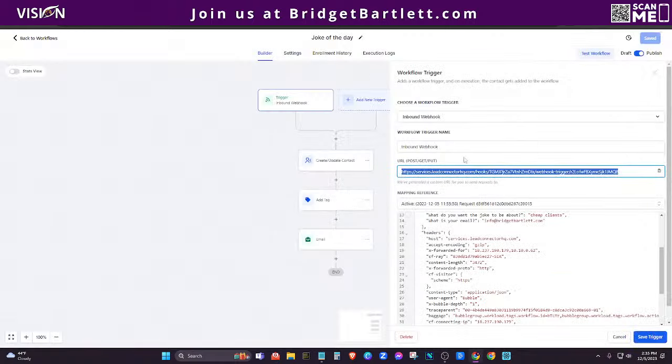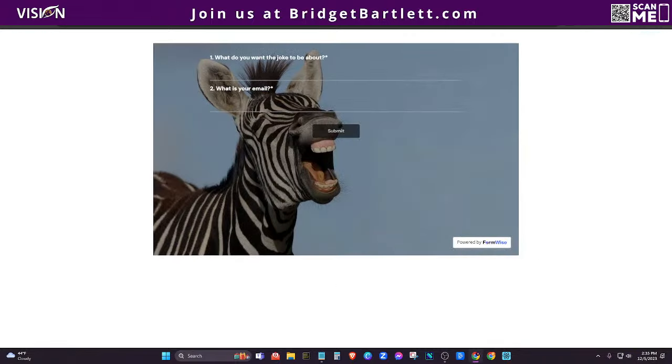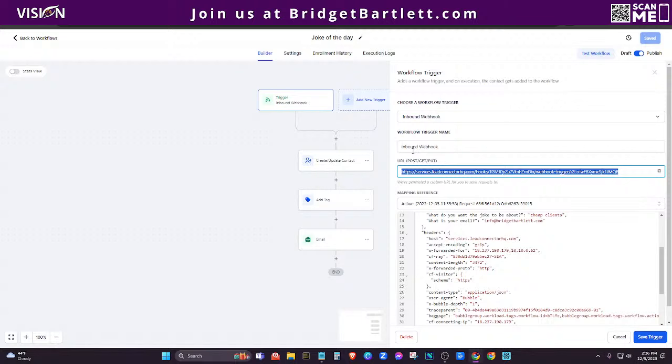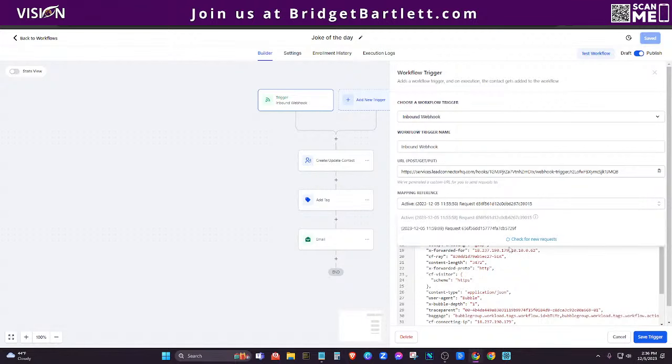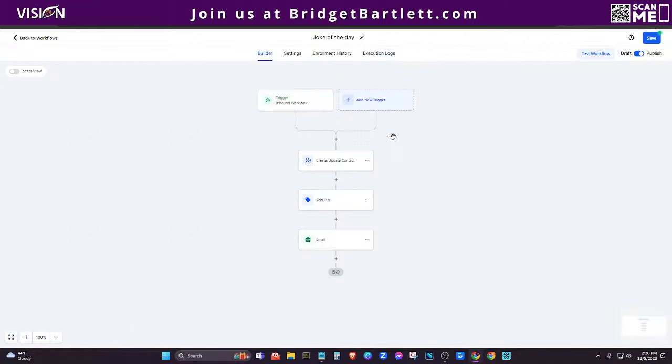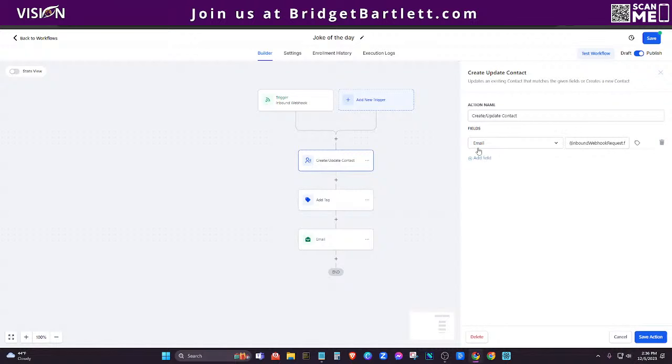Now, the next step is I need to actually go to this and I need to submit a practice run, right? So I'm going to just type in a word. I'm going to type in the email address. Okay. Now, when I do that, I'm going to go ahead and click, check for new requests. And when I do that, you're going to see all this data here. Okay. So all that data is being pulled in from that webhook. Now, the next step that you have to do is you have to choose a way for it to either create or update a contact. Okay. So you're going to choose the email field here.